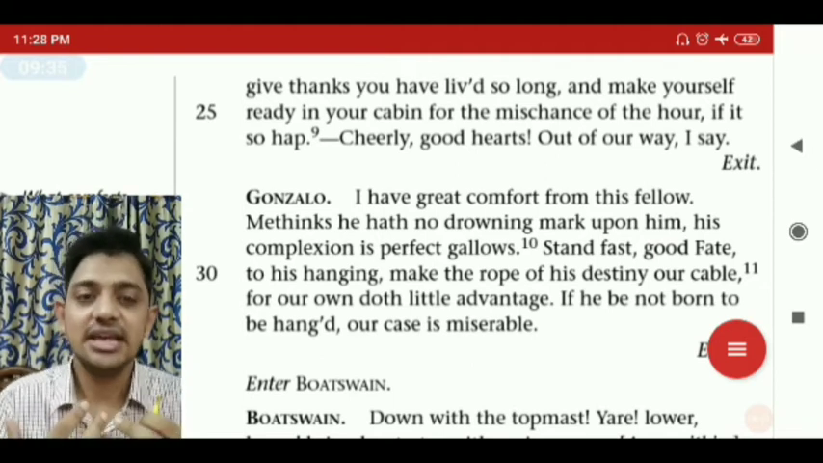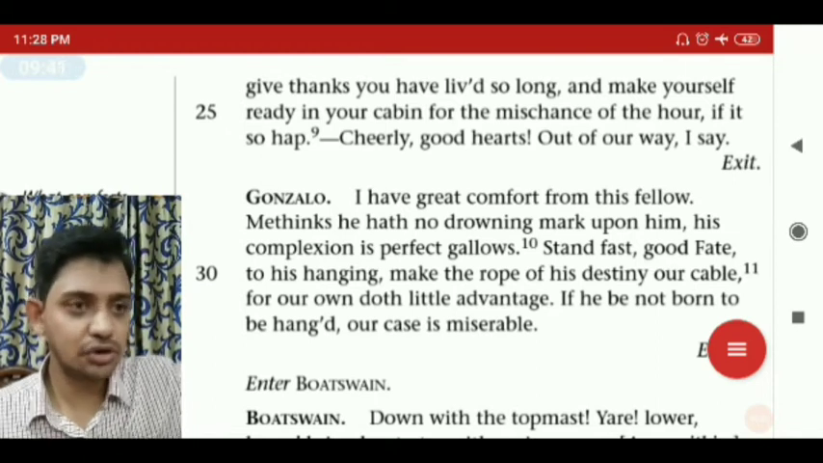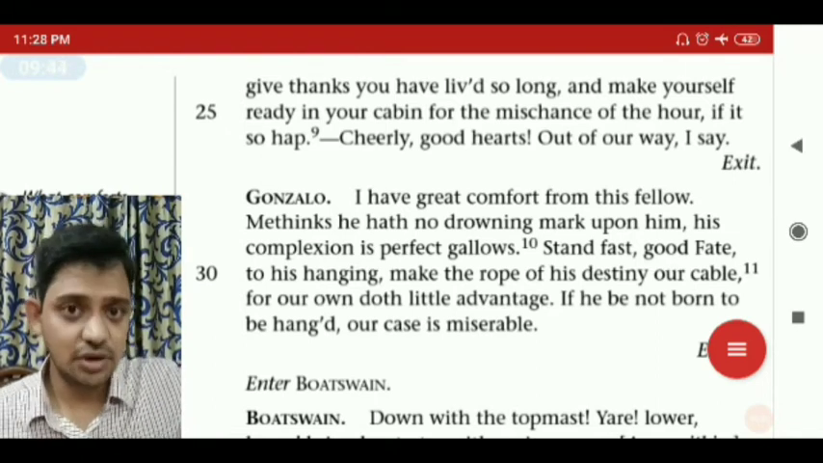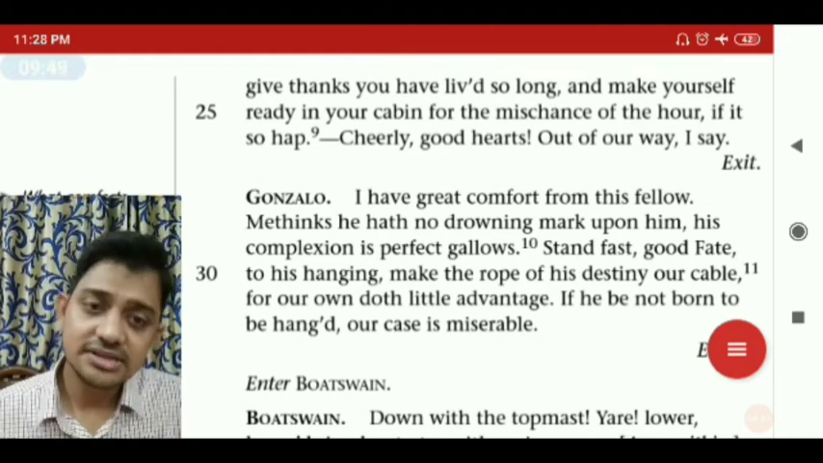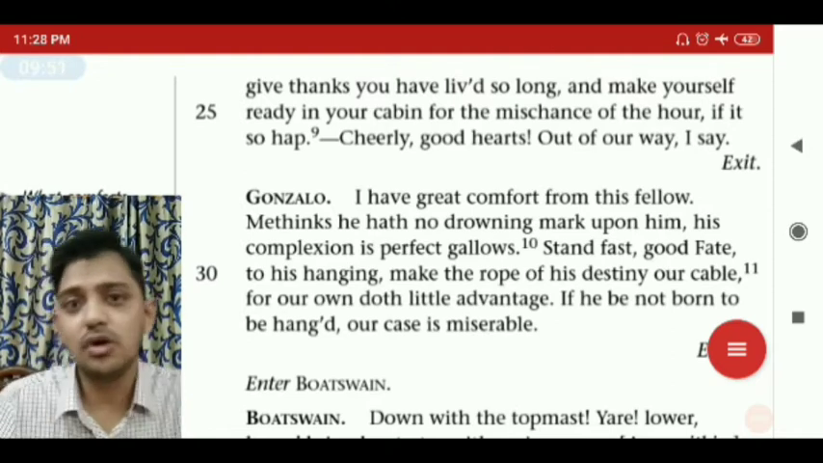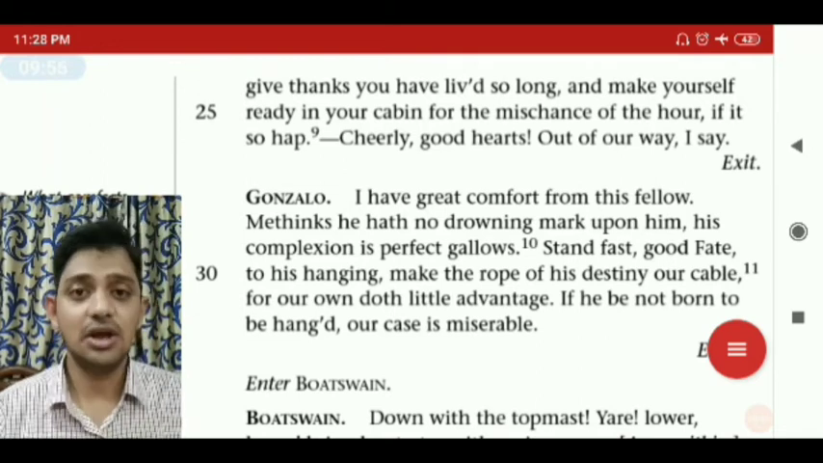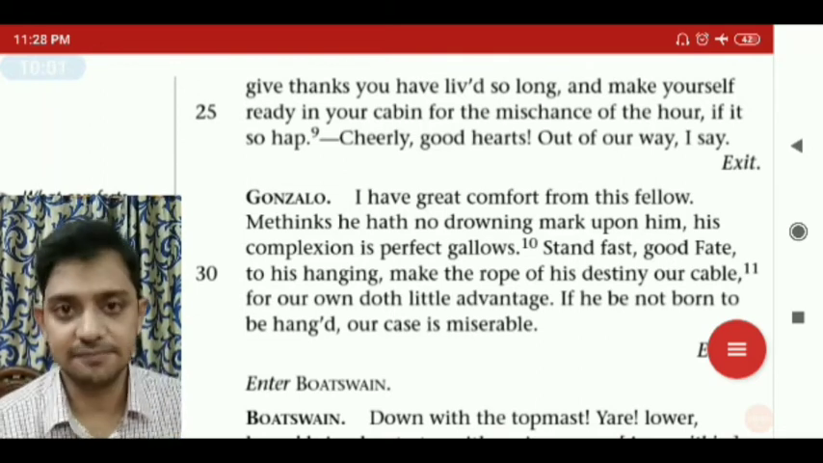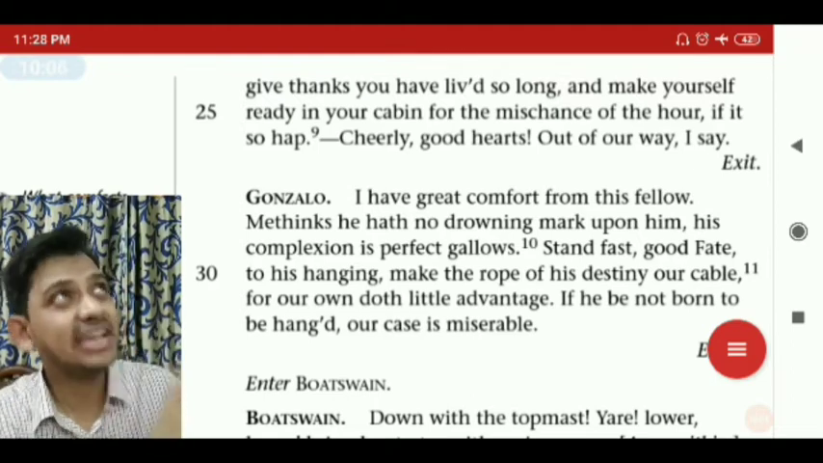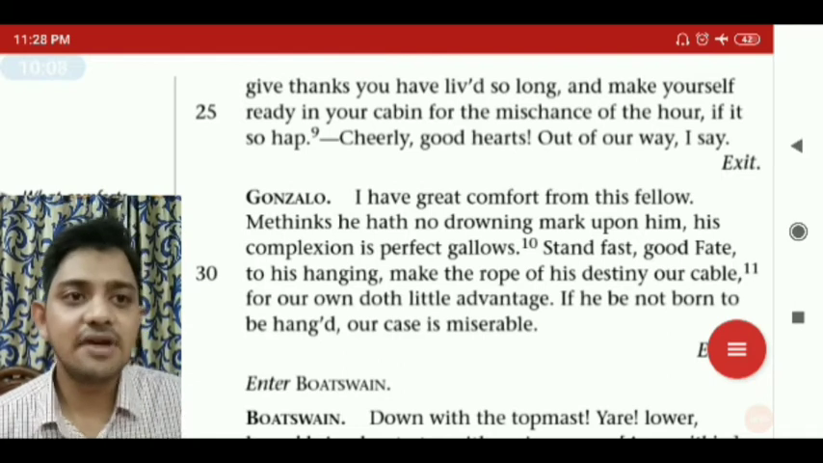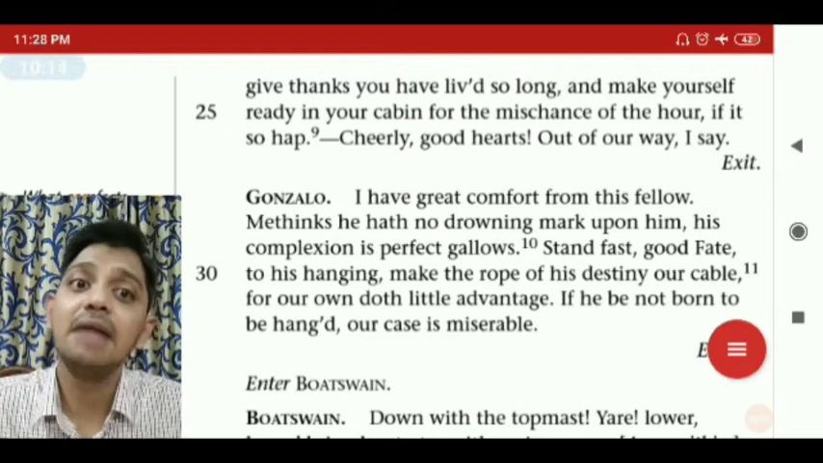So that's why he feels comfort that until he is alive on the deck, because he's not going to be drowned, he would try his level best to save himself. Since he would try to save himself, we would also be saved. That's what he meant to say. Stand fast, good fate. He said, oh good fate, oh goddess of fate, please, what I have thought now, please make it like this. Stand fast, good fate, to his hanging. Please make him die by hanging.